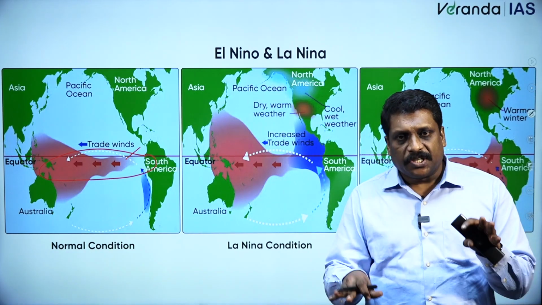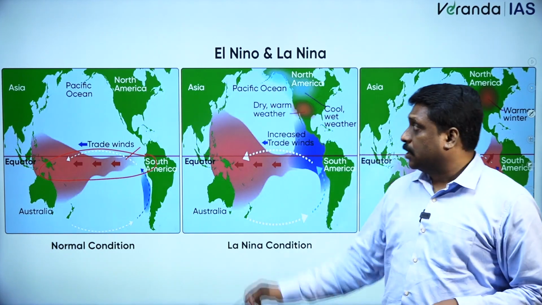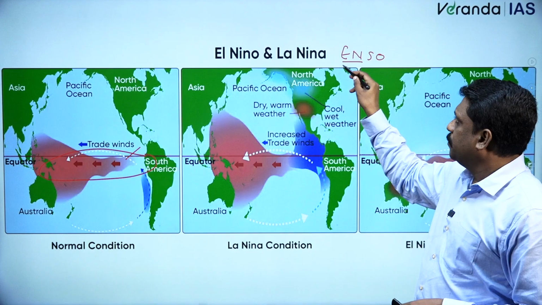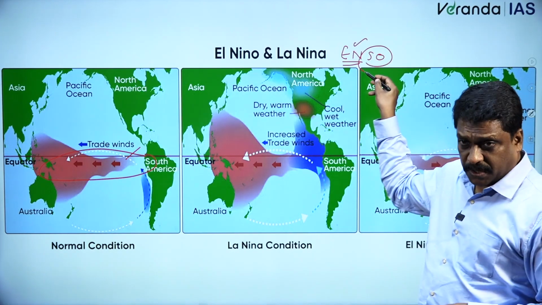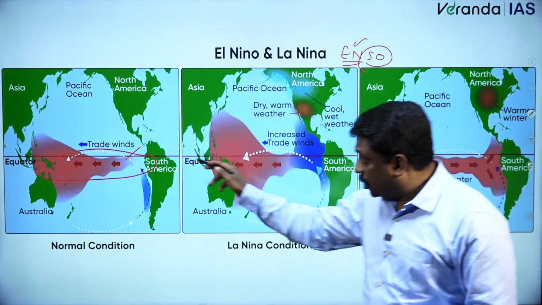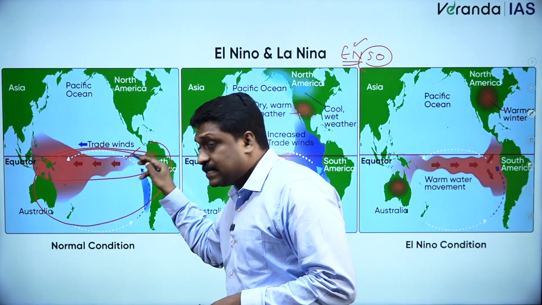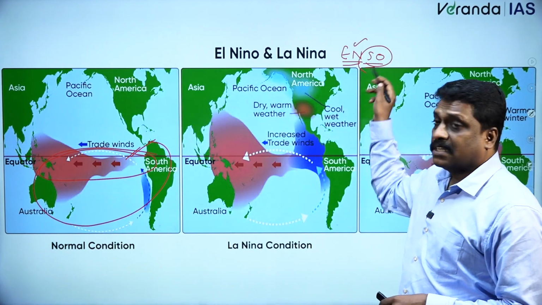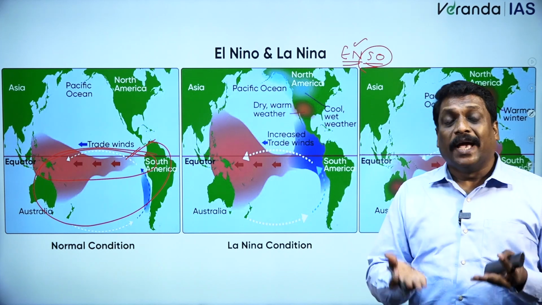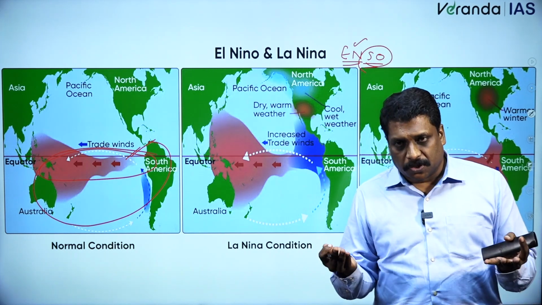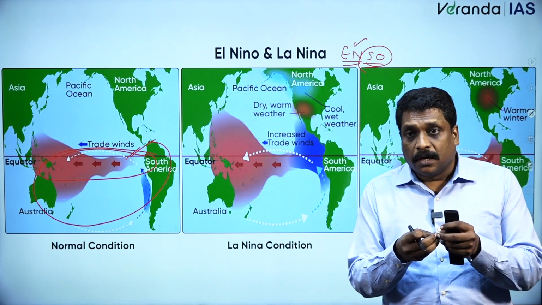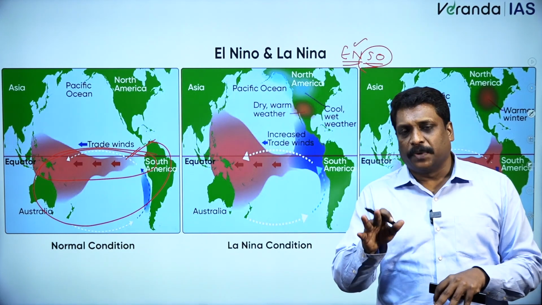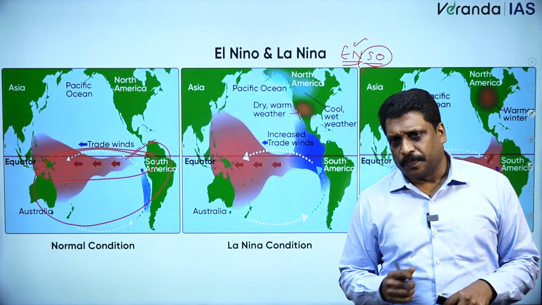This oscillation is what we call ENSO. To be very precise, El Nino and Southern Oscillation. And this oscillation particularly happens in the southern hemispheric part of the Pacific Ocean. That's the reason we call it Southern Oscillation. So it is all about the variation in temperature between the different margins of the same Pacific Ocean and tropical waters. We call it ENSO.